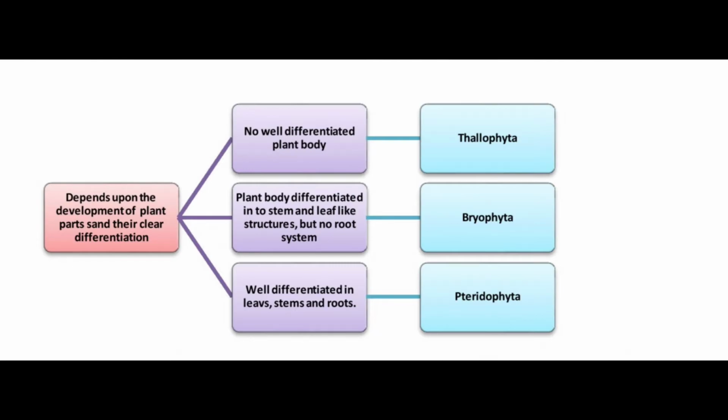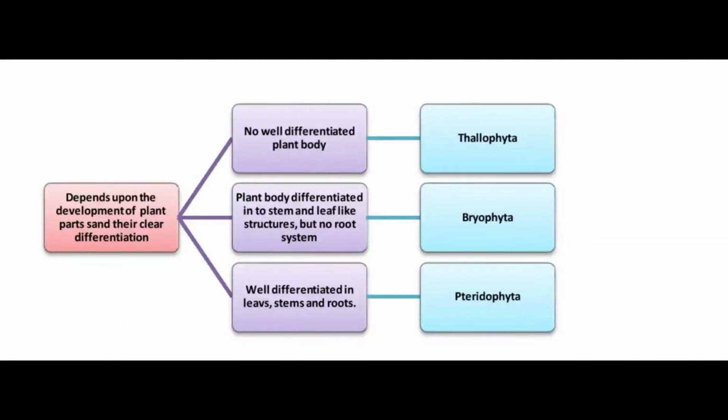So many scientists worked on the classification of the kingdom Plantae, and they classified it into different phyla and divisions according to their views. The first and foremost classification depends upon the plant parts differentiation, and how well the plant body parts are developed. Based upon this criteria, scientists divided the plant kingdom basically into three types. One is the non well developed plant body, where body parts are not differentiated very well. They are classified under Thallophyta.